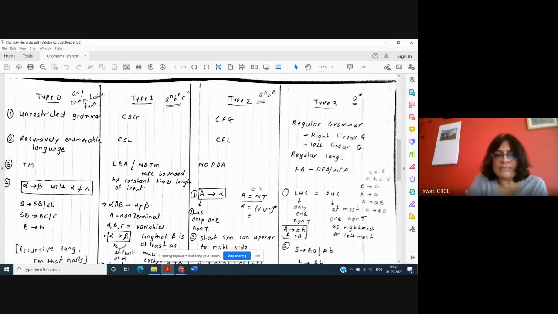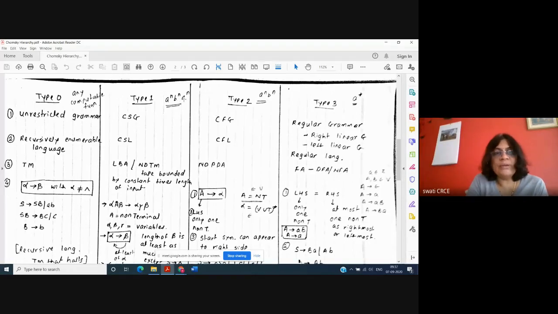As the capacity of the machine increases from 3 to 0, it can solve more complex problems. A raised to n, B raised to n means the number of A's should be equal to the number of B's. That can be solved by a push down machine, and the language is a context free language. I have written down this example here. Now the example of type 1 is A raised to n, B raised to n, C raised to n.